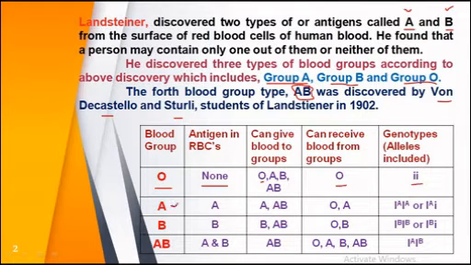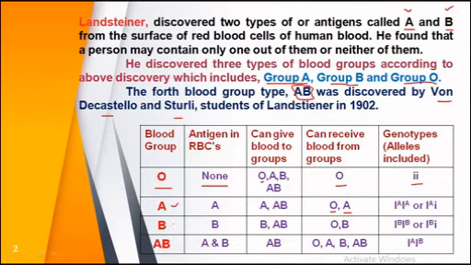Now in the second case, you can see the second type of blood group, A. It contains antigen A, and this person can give blood to persons having blood group A and blood group AB, and can receive blood from a person having blood group O and blood group A. The alleles responsible for the phenotypic expression of blood group A are capital I A, capital I A, and capital I A small i.